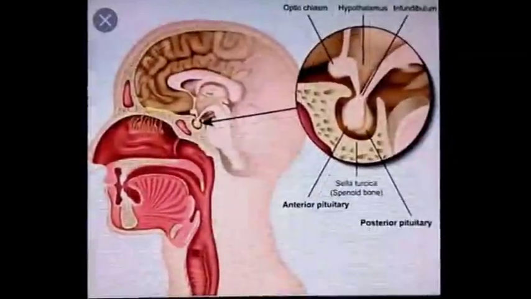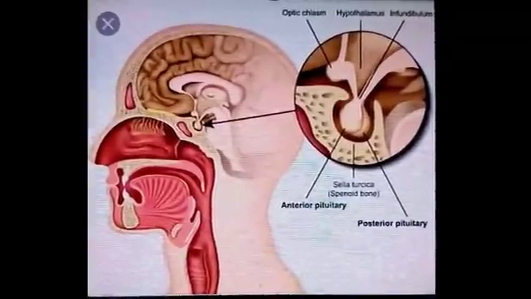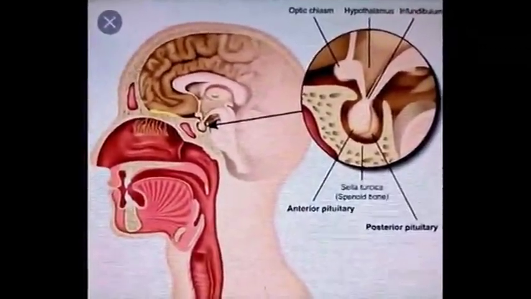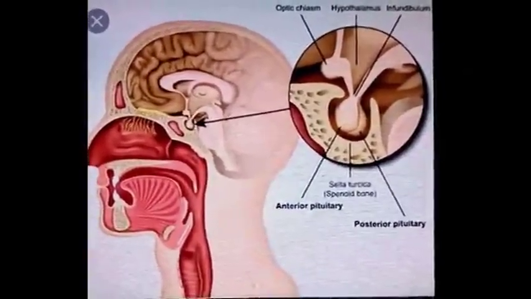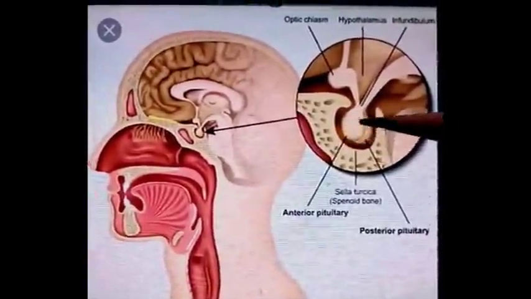These are of common occurrence. Pituitary tumor give rise to two types of symptoms, general symptoms and specific symptoms. General symptoms arise due to pressure of enlarged pituitary gland over the surrounding structures.